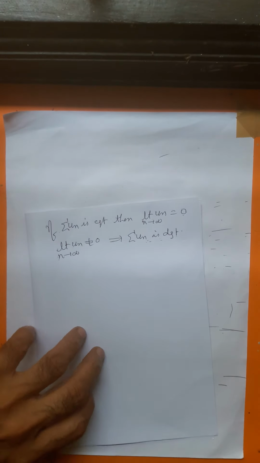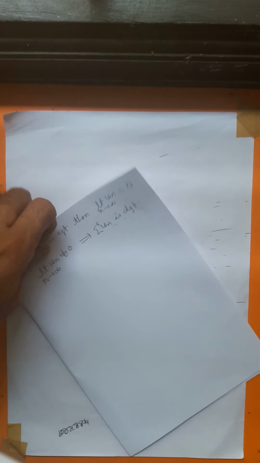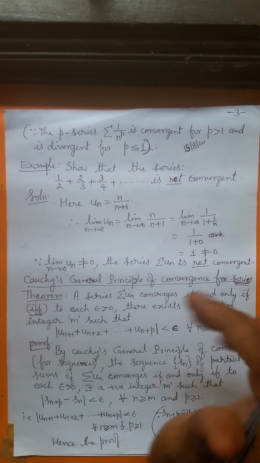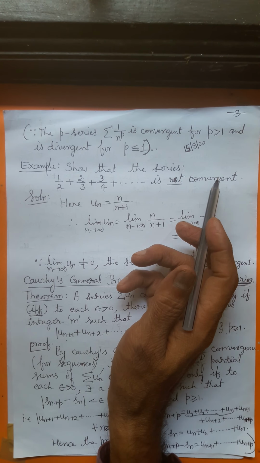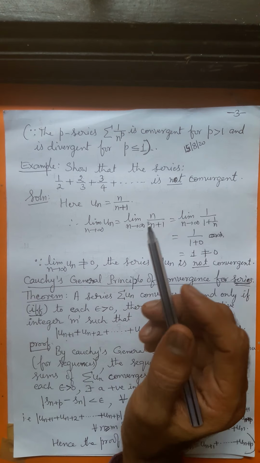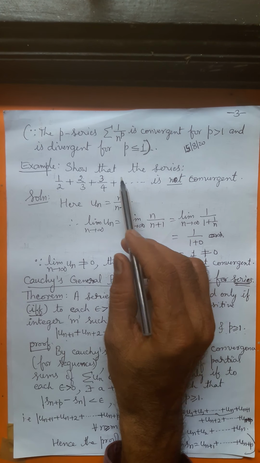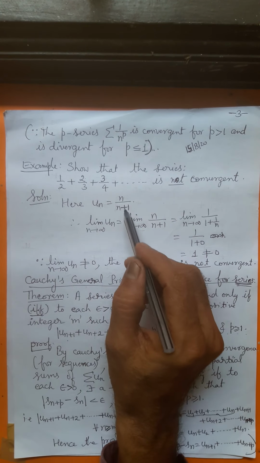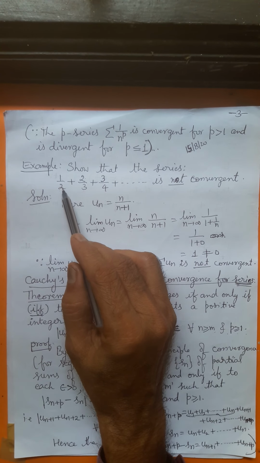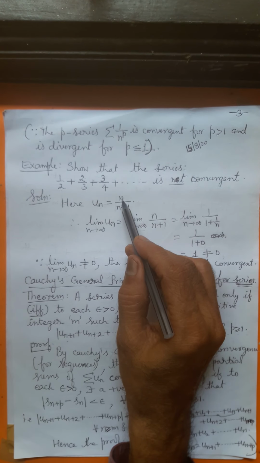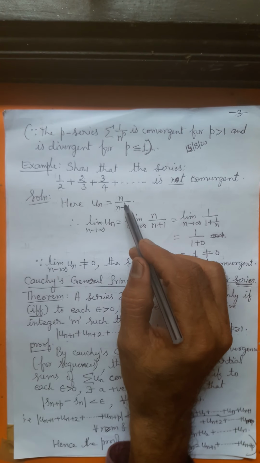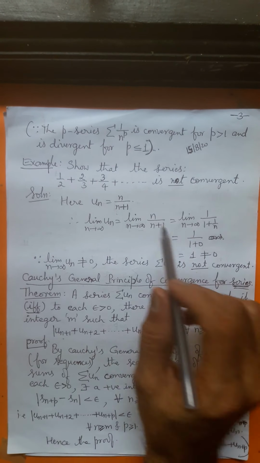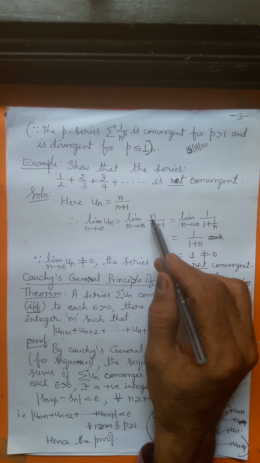So you have already taken this example. 1 by 2 plus 2 by 3 plus 3 by 4 up to infinity is not convergent. This is what you have to prove. What is the nth term here? Un is n by n plus 1. When n equals 1, we get 1 by 2; n equals 2, 2 by 3; n equals 3, 3 by 4, and so on. This is un.